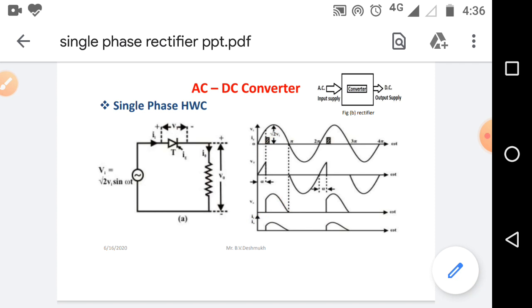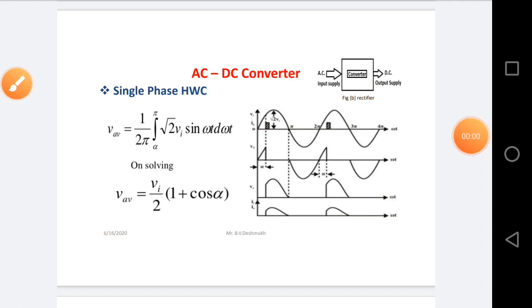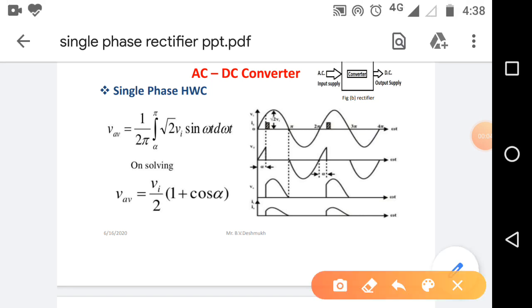Here I am trying to explain the working principle of AC to DC converter with the help of half control rectifier. The average output voltage can be calculated from the output voltage waveform of V0.